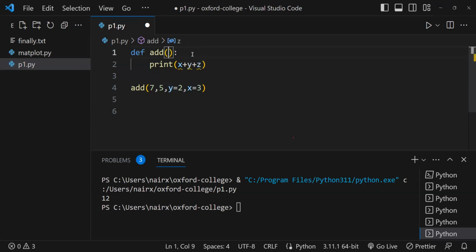Always it will begin with positional argument. So I'm giving a comma b comma. Now I can give y and x. See, I can give y and x. The beginning has to be always positional argument and then keyword argument.